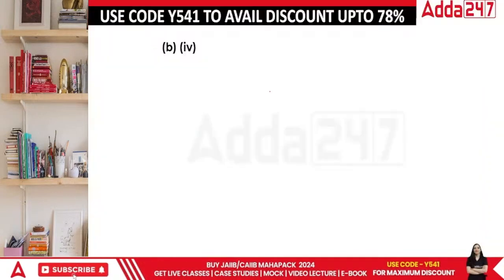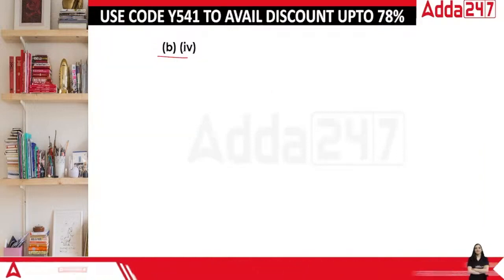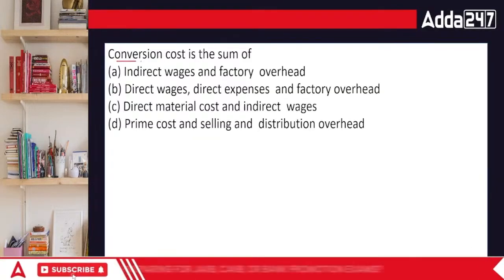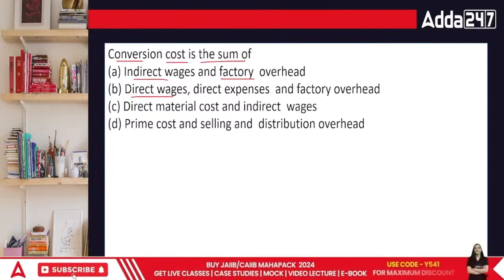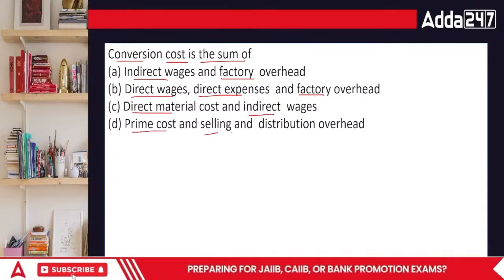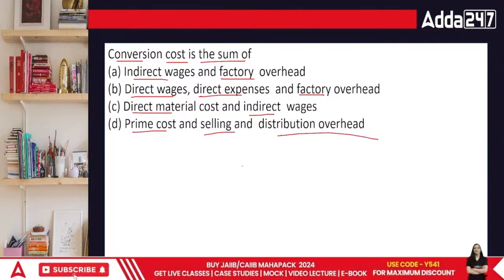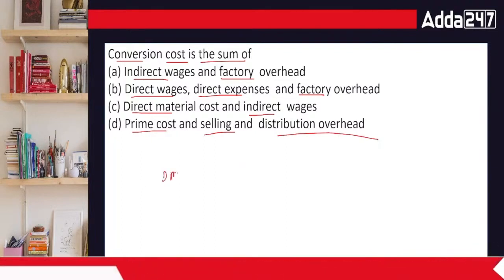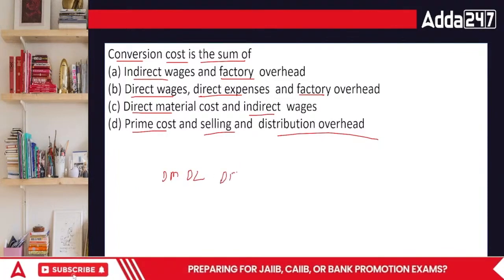Now let's move on. The answer is B4. Conversion cost is the sum of indirect wages and factory overhead, direct wages, direct expenses, factory overhead, direct material cost and indirect wages, and there is prime cost and selling and distribution overhead. Conversion cost. Achha, conversion cost is basically, you know, this is a part of costing. We have direct material, direct labor, and direct expenses. These are a part of prime cost.